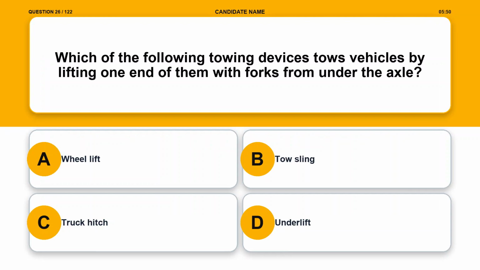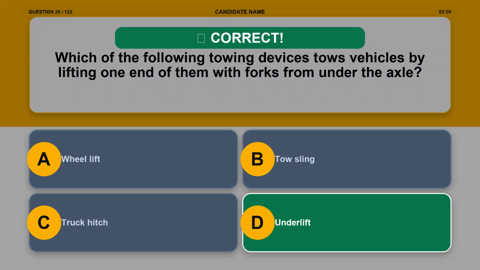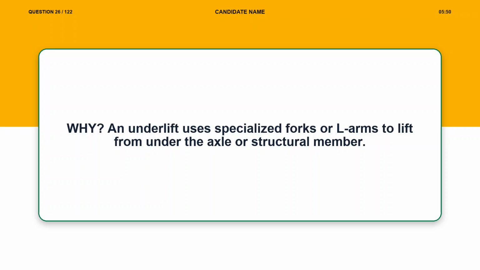Question 26. Which of the following towing devices tows vehicles by lifting one end of them with forks from under the axle? Option A, wheel lift. Option B, tow sling. Option C, truck hitch. Option D, underlift. The correct answer is option D, underlift. Explanation. An underlift uses specialized forks or L-arms to lift from under the axle or structural member.